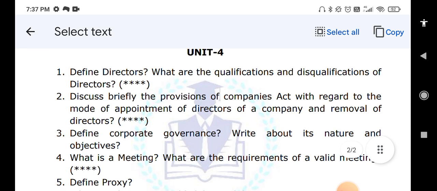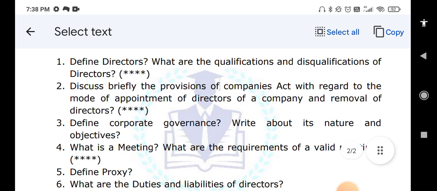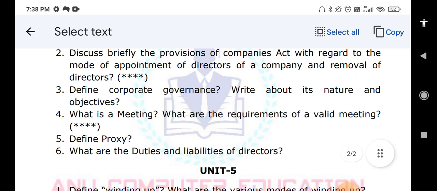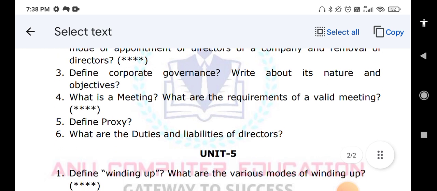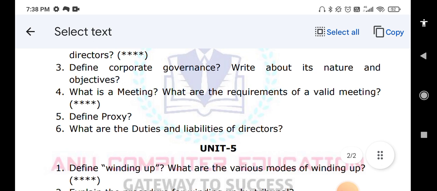Next, define proxy. This is a short answer, a 4 marks question. And what are the duties and liabilities of a director? This is also a short answer. So up to here, unit number 4 is completed. When it comes to unit number 5, define winding up and what are the various modes of winding up. This is a very important question.